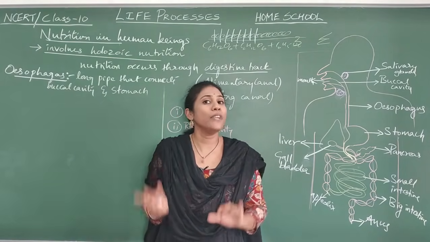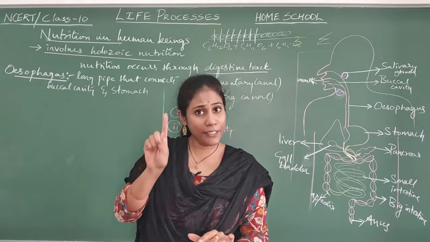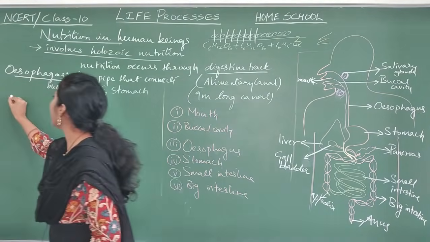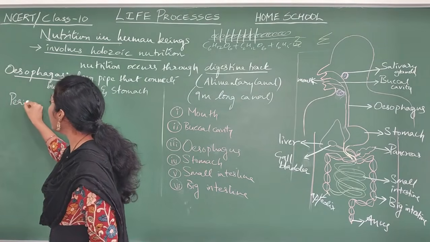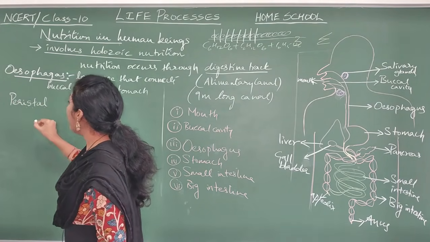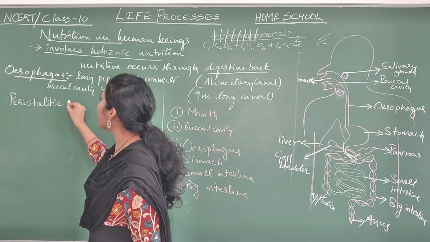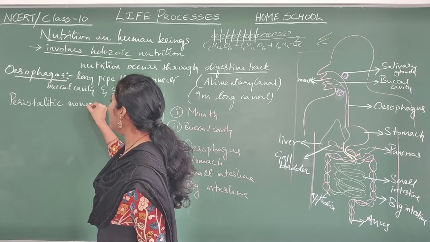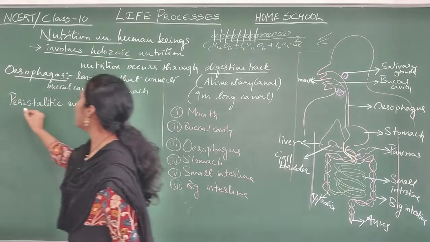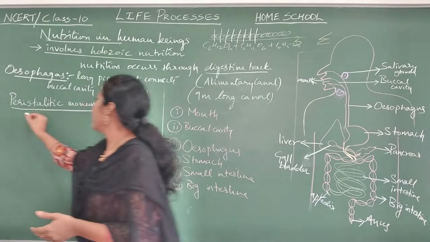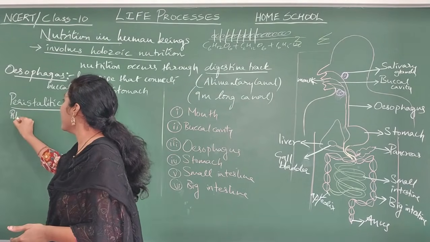Just food is moving. But the movement of food is called peristaltic movement. You have a new word here which is very, very important: peristaltic movement. What do you mean by peristalsis or peristaltic movement? Listen to the definition, very important.